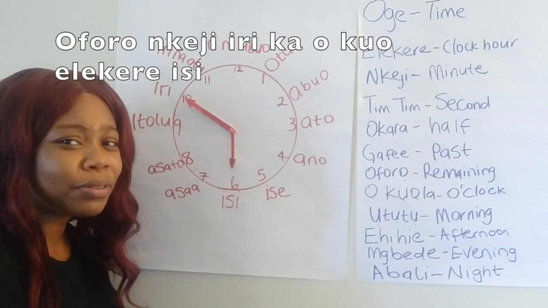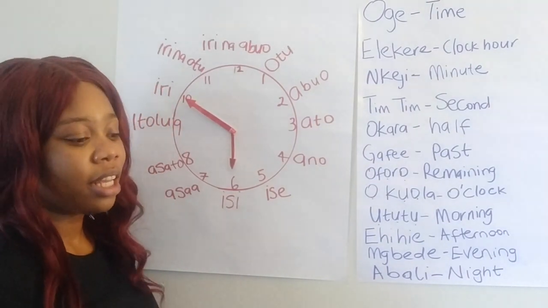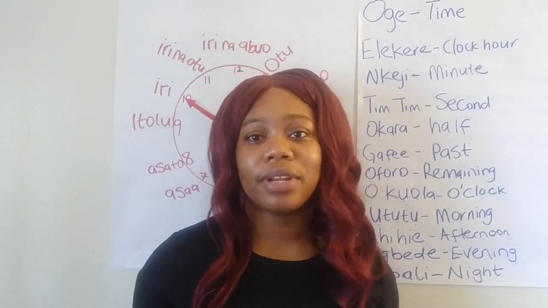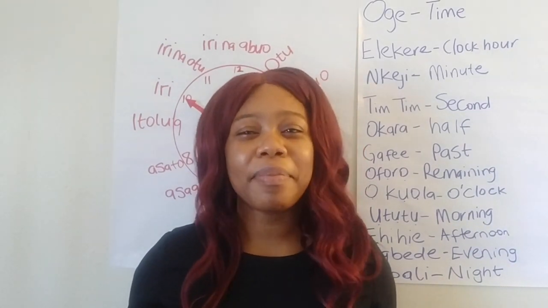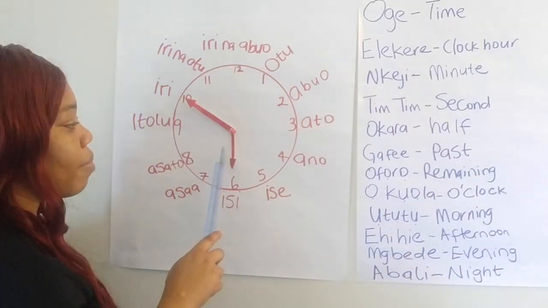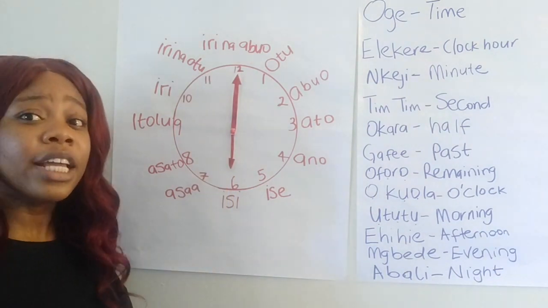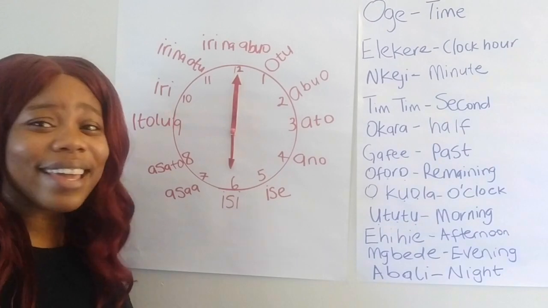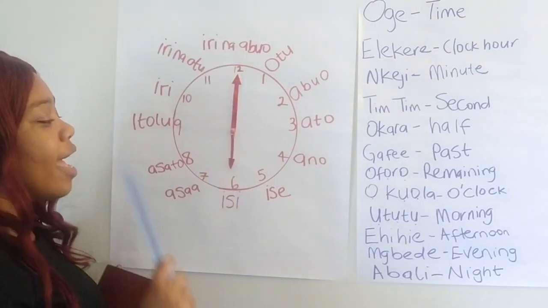I know, learning the time is not easy. I know it's a different thing, and also because our parents don't usually tell us the time in Igbo language. Everybody says it in English because it's easier. So I know it might be hard for you to learn. So that's why I'm trying to repeat. Remember this. Okuola elekere isii. That's it. Okuola elekere isii. There is no oforo. It's just okuola elekere isii.